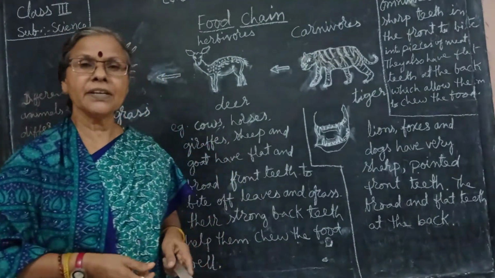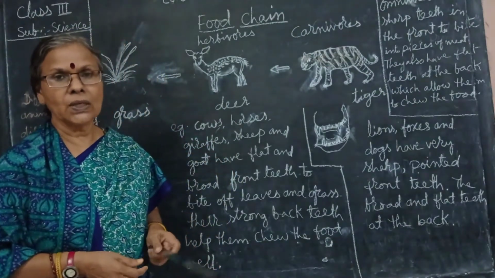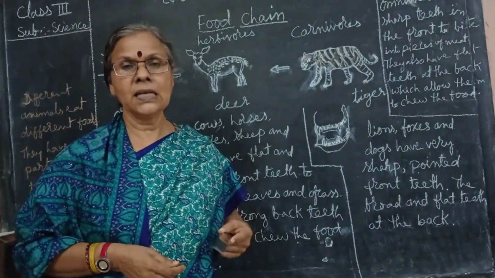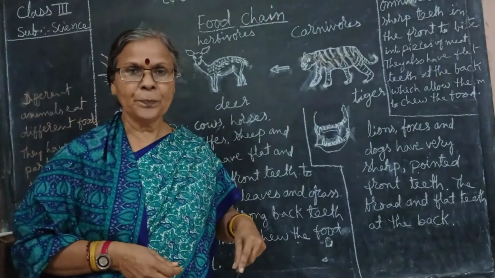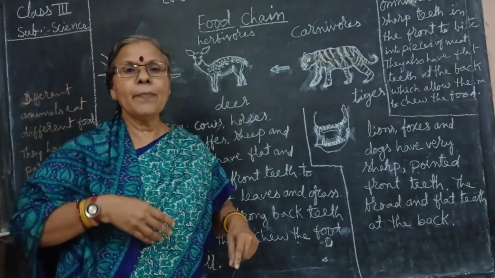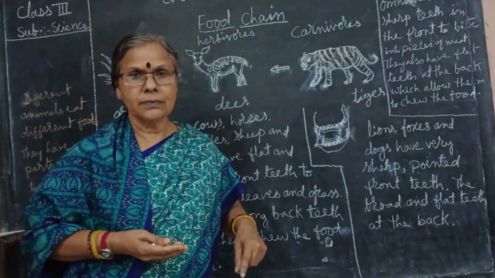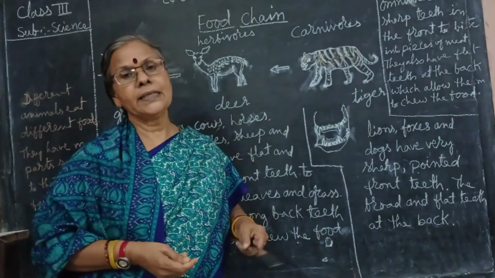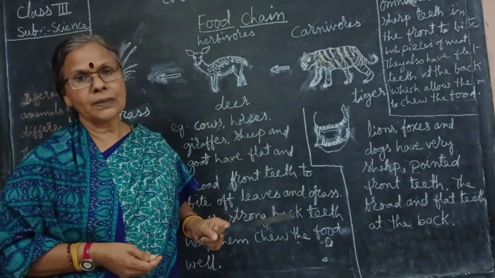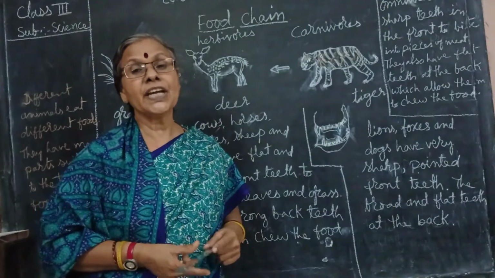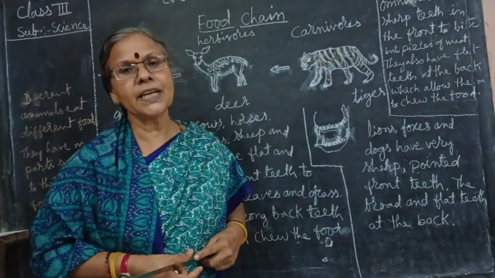What is chewing the cud? Cows and buffaloes, when they eat the grass, they swallow it quickly and after some time they get the food back into their mouth and chew it properly. So that is called chewing the cud.